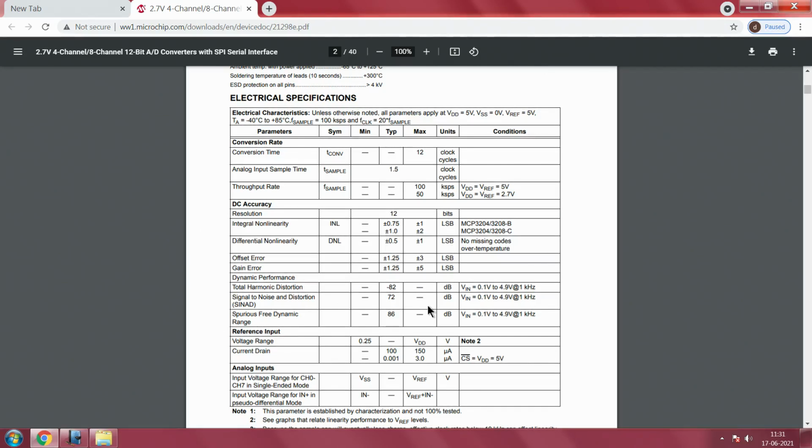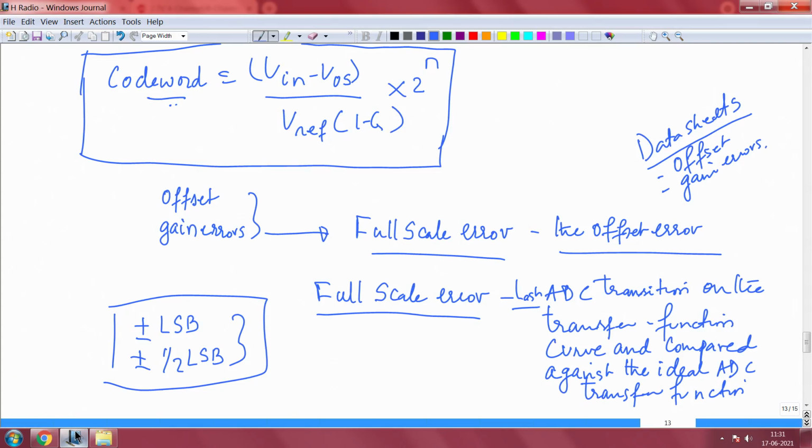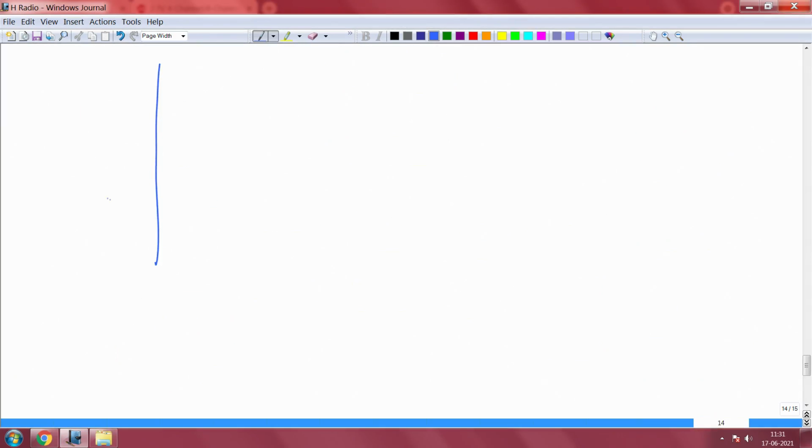Before we understand, our immediate attention goes to what these missing codes are. So I will show you what this missing code problem is when we come to the differential non-linearity. In the case of an ADC, this is your ideal transfer function, which we know so well now. This is your V in, or input voltage, and this is your digital output.